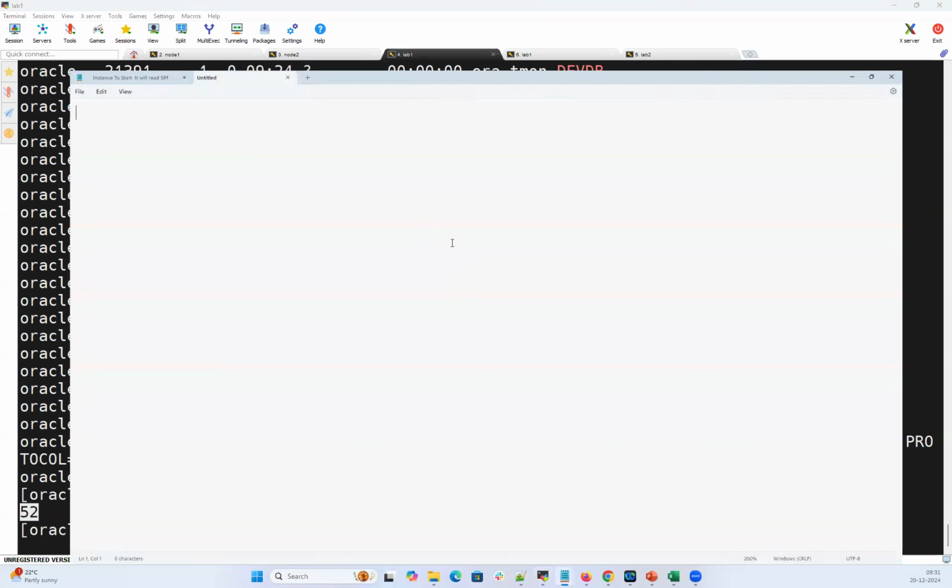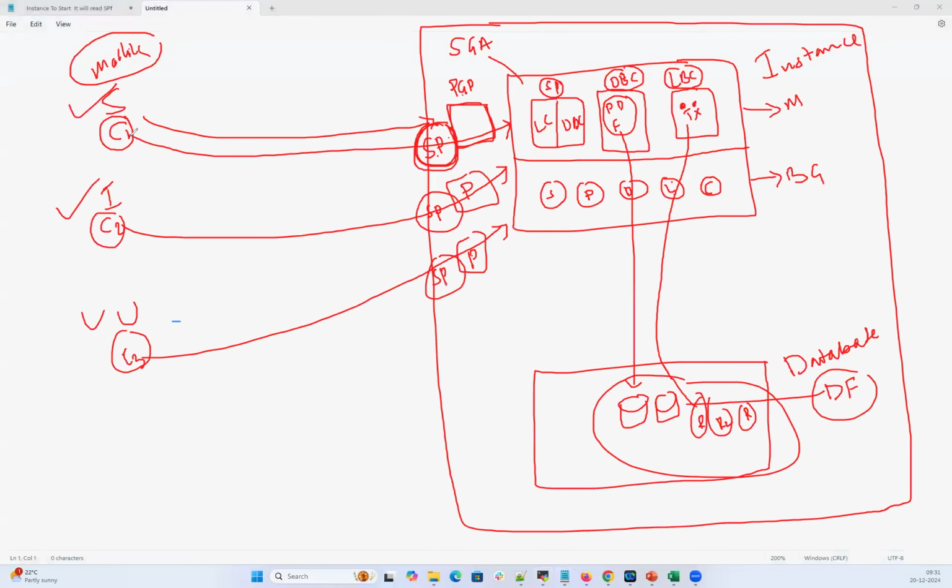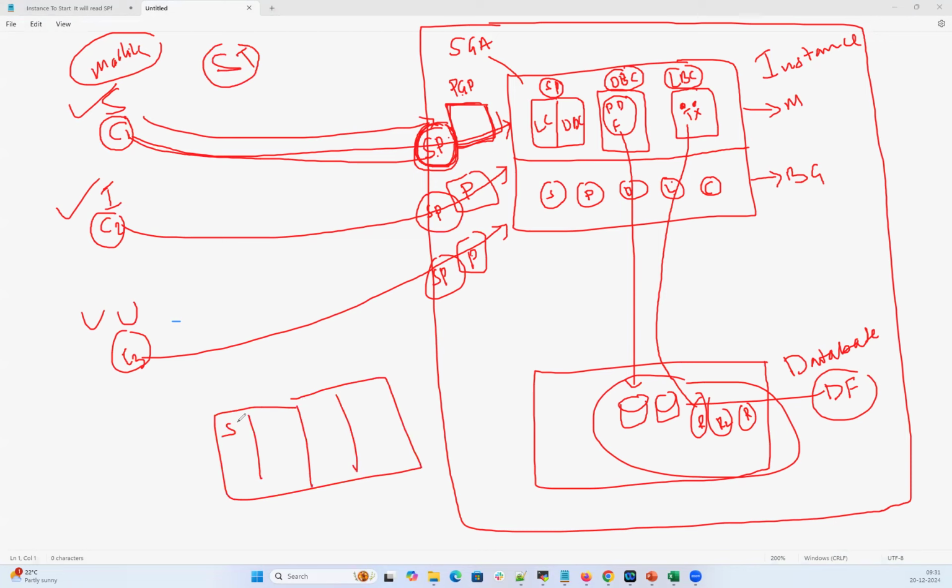And let's say now Malik user connected to my database. He got the server process, he got the PGA, and he connected to my database instance. And he has a student table. The student table has columns: student number, student name, date of admission and fees. So this student table is the end user data. This end user data will be stored under this data file here. This is where the actual data is stored.